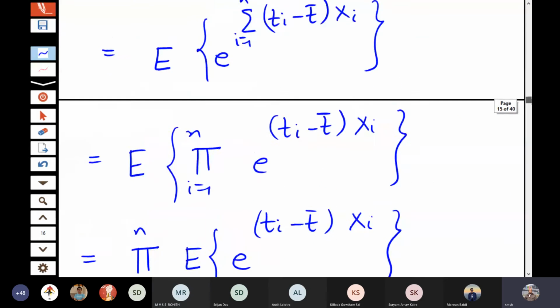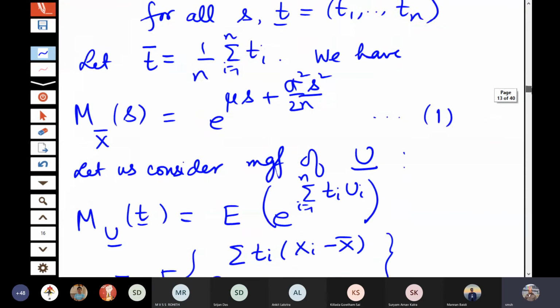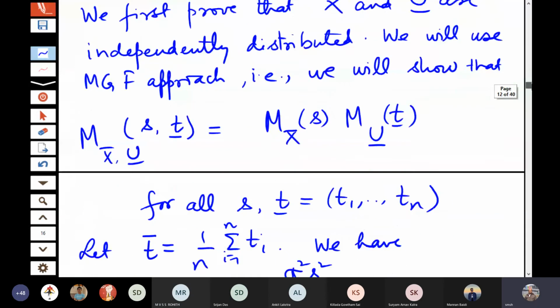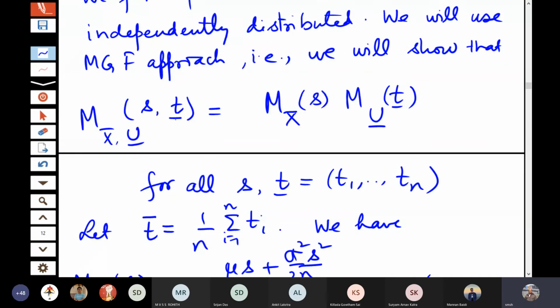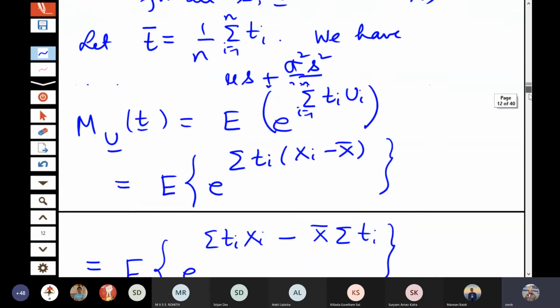Actually, if you see this term here, M x bar, u at (s, t) is equal to M x bar at s times M u at t. Then on the right hand side I have determined both the terms. Now I should determine the left hand side. Okay.